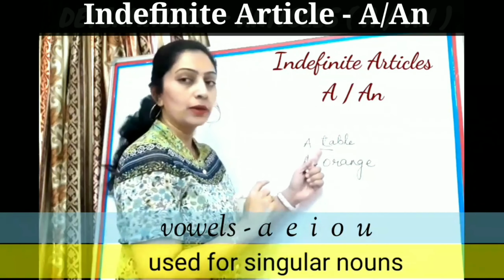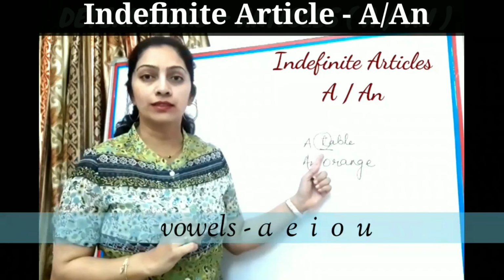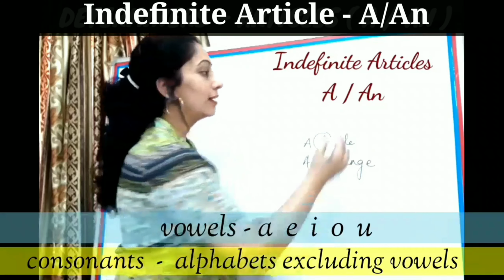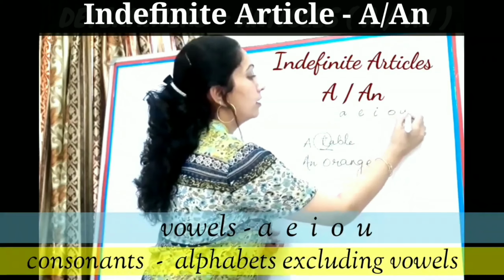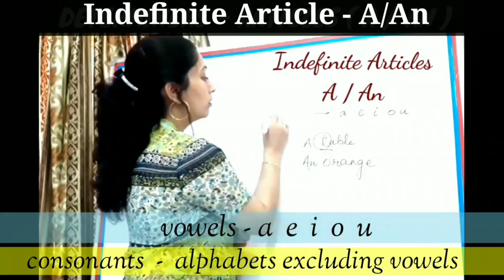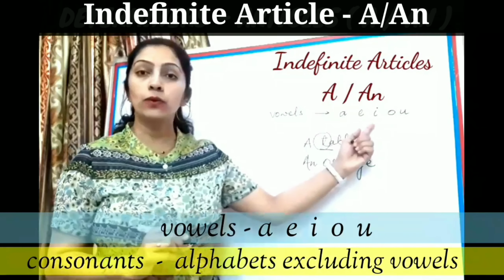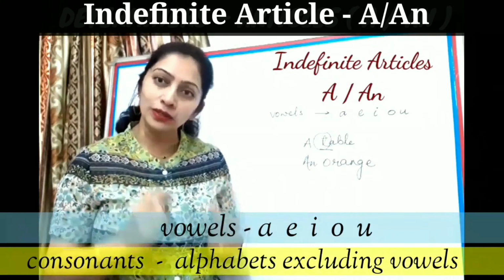The starting sound, if you look at this alphabet, it's a consonant. What is a consonant? The alphabets other than A, E, I, O and U. These are vowels, and the remaining alphabets are called consonants.